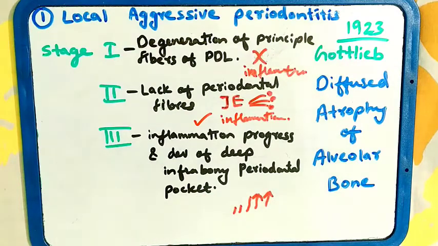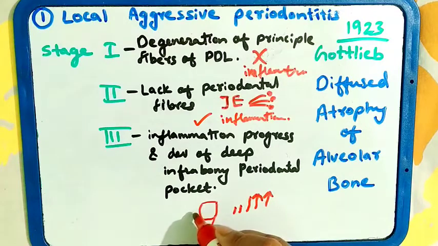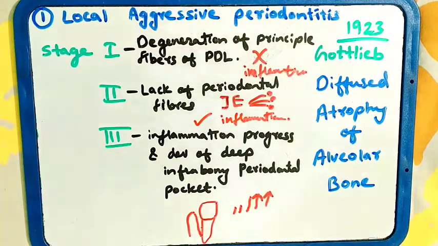The periodontal pocket will be seen. That will be a deep periodontal pocket with infrabony involvement, where infra means the bone is involved. So a periodontal pocket is seen in the last stage.